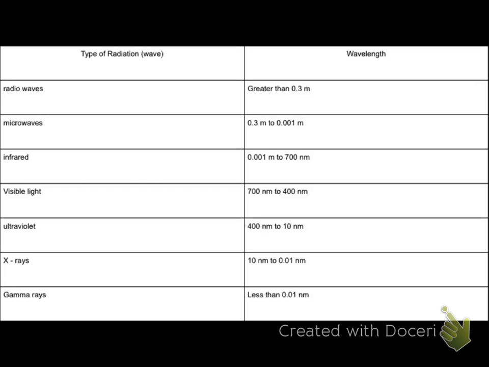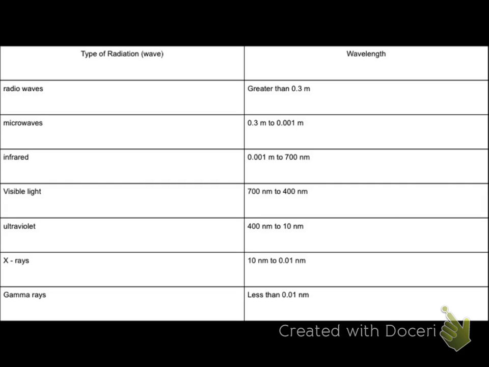The next type down is microwaves. Okay, so we're going in order of decreasing wavelengths, so these wavelengths are getting smaller. Anything between 0.3 meters and 0.001 meters is a microwave. Okay, we call the appliance microwave a microwave because it is using microwaves to heat your food. So that's a use for them that you would encounter.